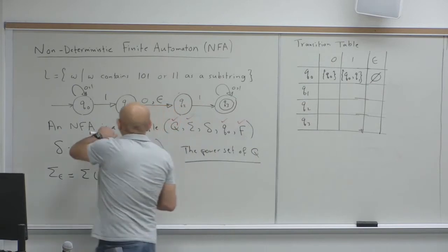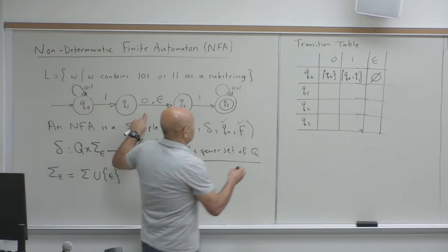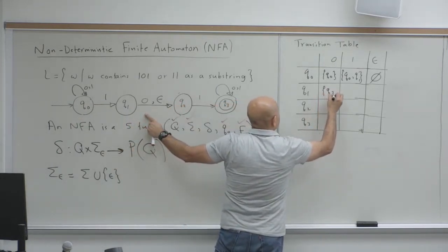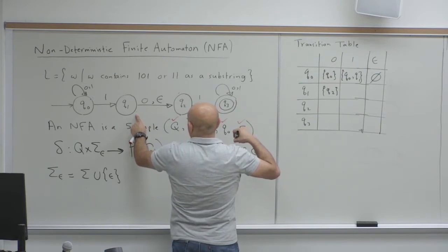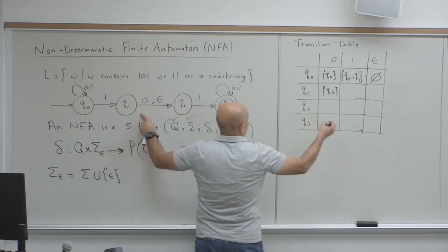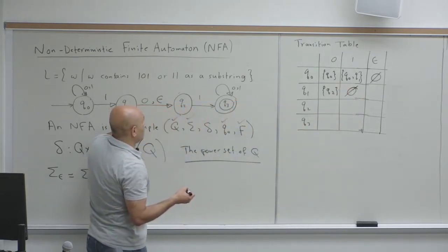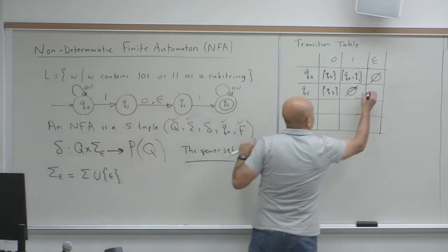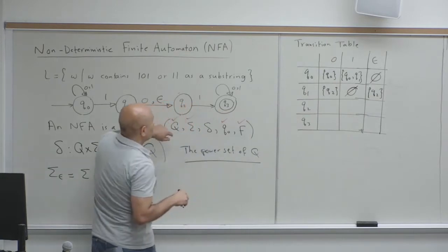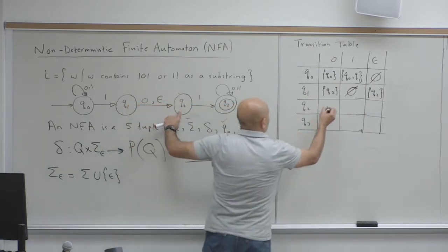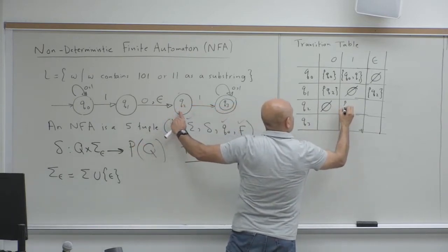Now Q1, if I get a 0, what happens? You go to Q2. Q1 and you get a 1? Nowhere. Q1 and you get an epsilon, you go to Q2. Q2 and you get a 0, nowhere. If you get a 1, you go to Q3.